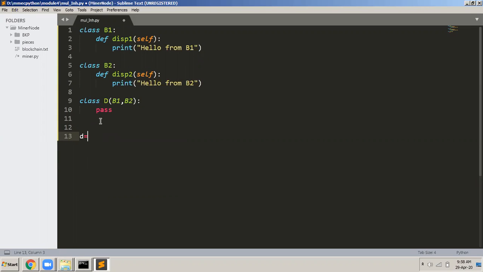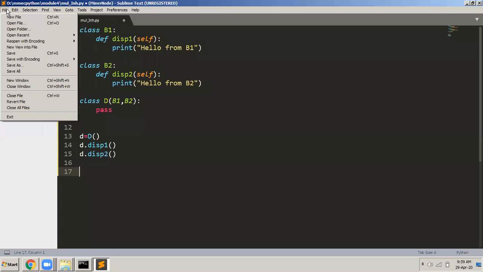Now I create an object of D, and call D dot disk1 and D dot disk2. So I'm creating an object of D, which is the class that has inherited B1 and B2. Through this object, I'm able to invoke disk1, which is the function of B1, and disk2, which is a function of B2. If D has acquired the properties of both B1 and B2, then I should be able to call these two functions. So I will save this program.